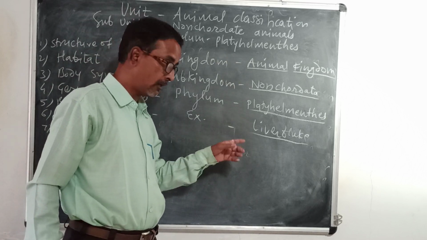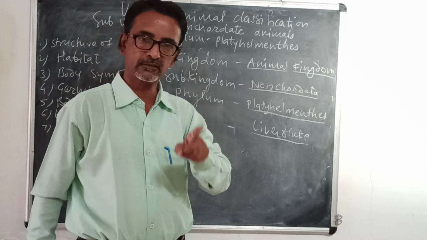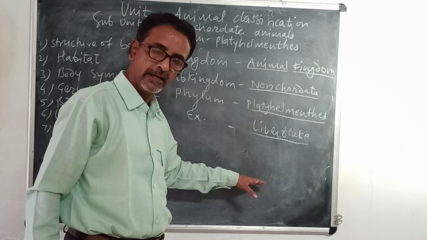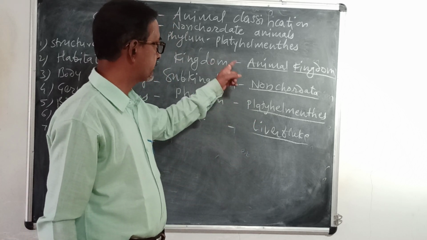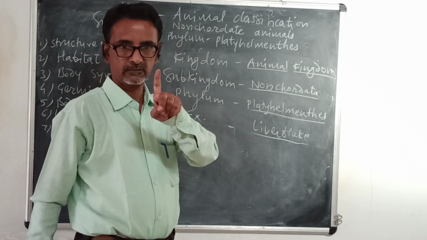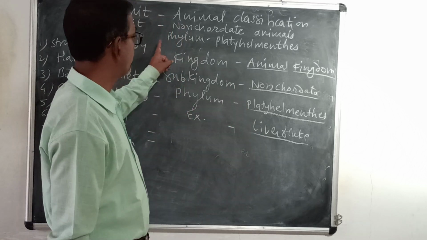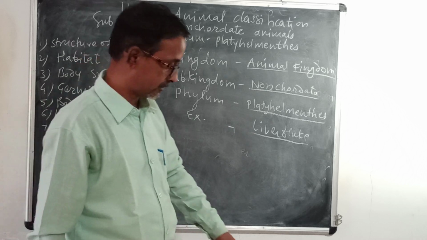And earlier I told that a question for 1 mark can be asked: classify liver fluke, planaria, or any example from this phylum. So 1 mark under this heading. So that is all about the phylum Platyhelminths. Then a question is asked here.